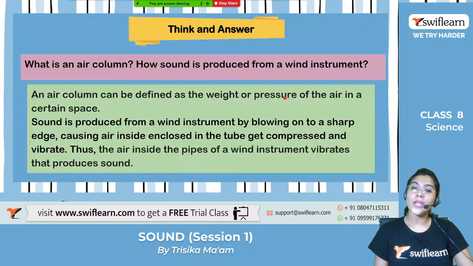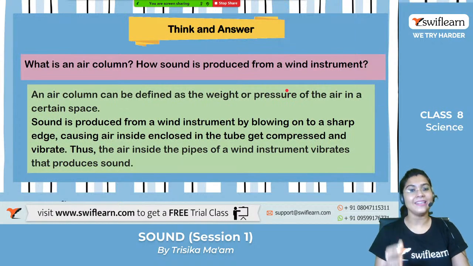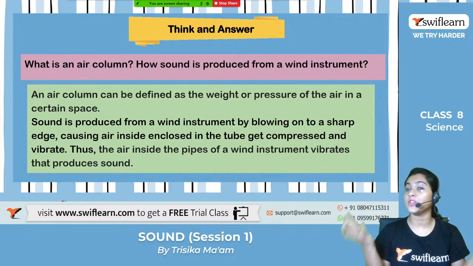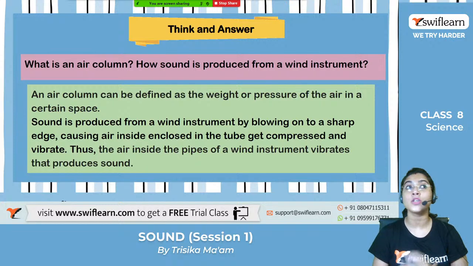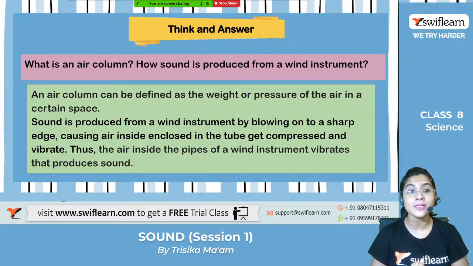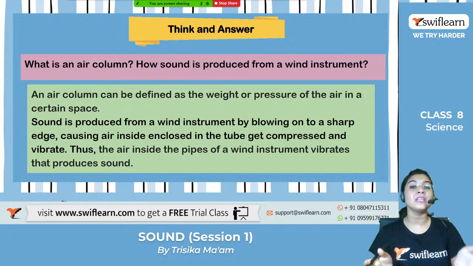Exactly. Now, can you tell me what exactly the air column is, or how the sound is produced from the wind instrument, when there is an air column through the wind instrument? Yes. Exactly. The air column is nothing but the pressure of the air in a certain space.